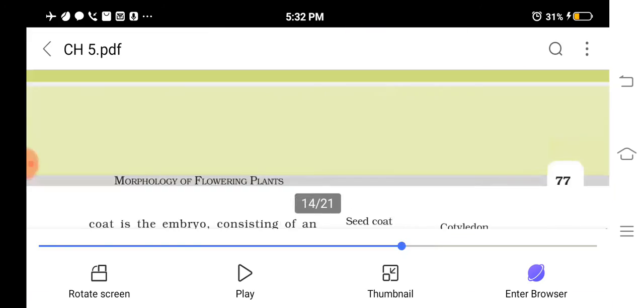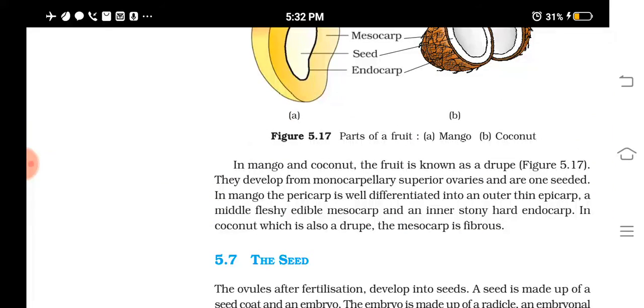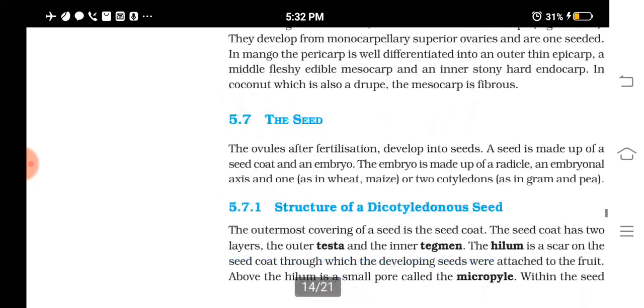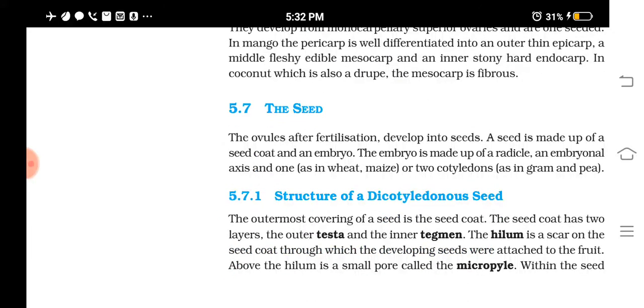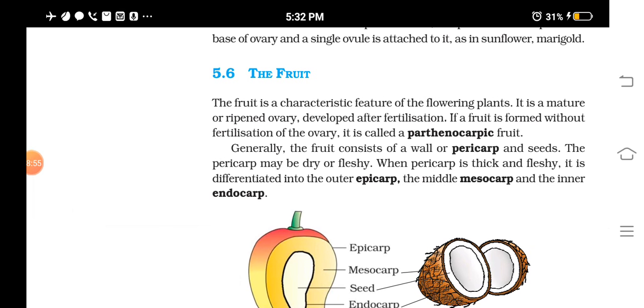So today what we have studied is the structure of fruits, then the structure of dicot seed and monocot seed. So this you have to learn properly. What do you mean by parthenocarpic fruit? If the fruit is produced without fertilization of the ovary, then it is known as parthenocarpic fruit, isn't it?